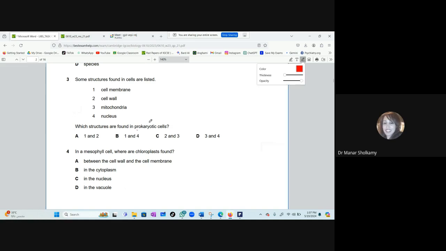Now, a quick revision between prokaryotes and eukaryotes, because this is supplement. The eukaryotes are the cells that have a nucleus, like the animal and the plant cells. They have a nucleus and all the organelles, the mitochondria, the rough endoplasmic reticulum, the ribosomes, and they are larger and more complicated. Now, the prokaryotes are the cells that have no nucleus, like the bacteria, and we take the bacteria as a typical example. The bacteria do have a cell wall, but their cell wall is made up of peptidoglycan. It's not made up of cellulose like plants. They have no nucleus, like you said, and they have only one organelle. They don't have rough endoplasmic reticulum or mitochondria or smooth endoplasmic reticulum.